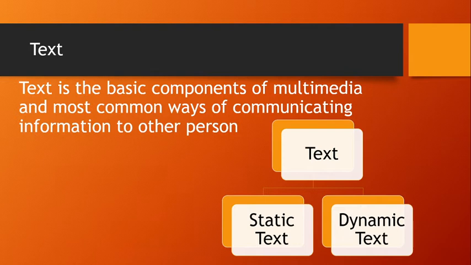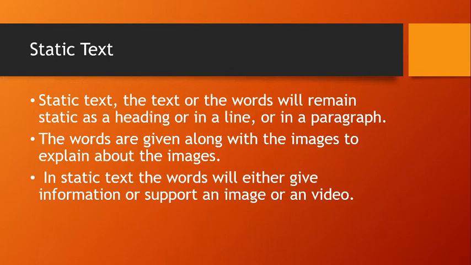So text is generally classified into static text and dynamic text. Static text represents text that will remain static. Static means that will remain constant, that doesn't change. Okay. So static text are words that will remain static as a heading or given in a line or in a paragraph. Generally, static text is given along with images or videos to explain about the image or give description about the video, what is contained inside the video. In static text, the words will either give information about an image or a video, or it will support the image or video.